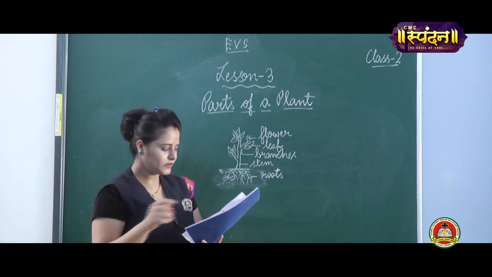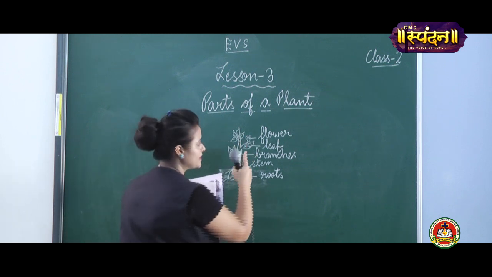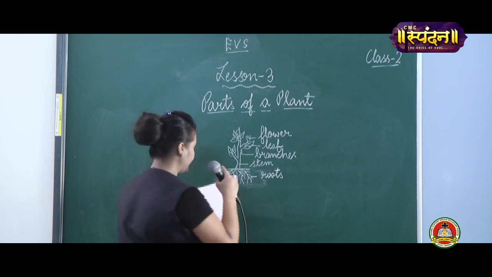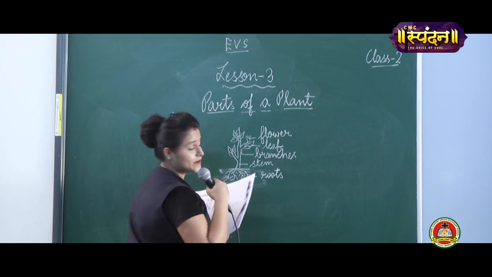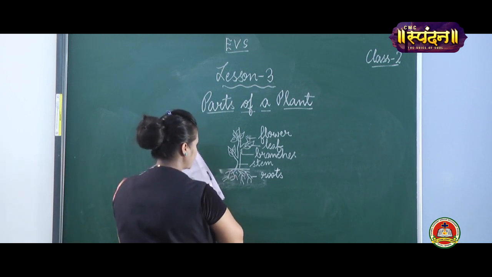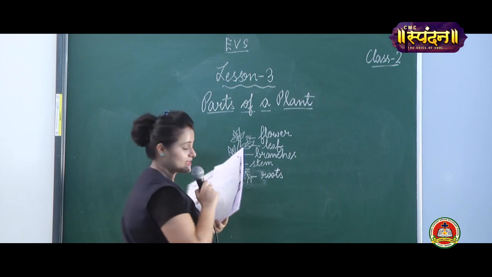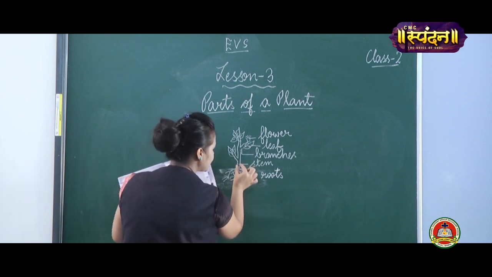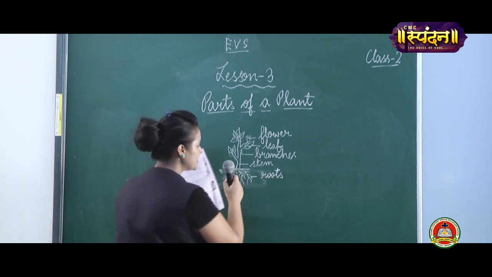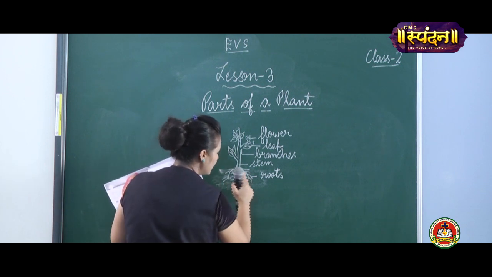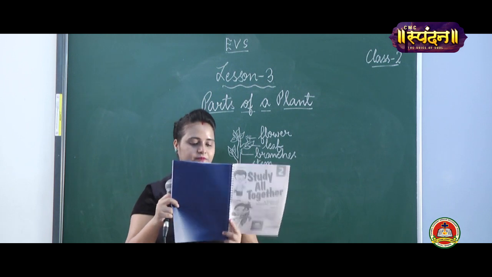Fine? Okay. What is this? This is a flower. This is your flower. Then, these are leaves. Leaves. Then, this is your branch. Can you see this? This is your branches. Then, this thin thing is known as stem. Stem. And these are the roots. Yes, my dear children? Okay.